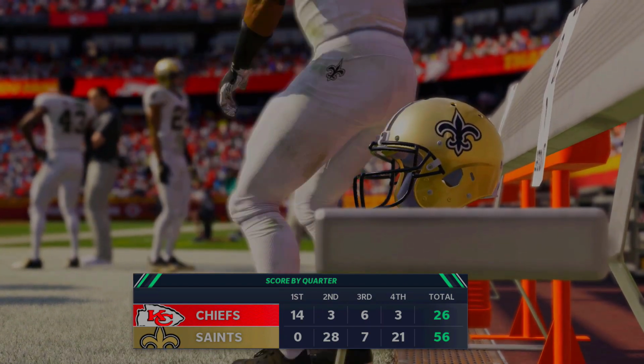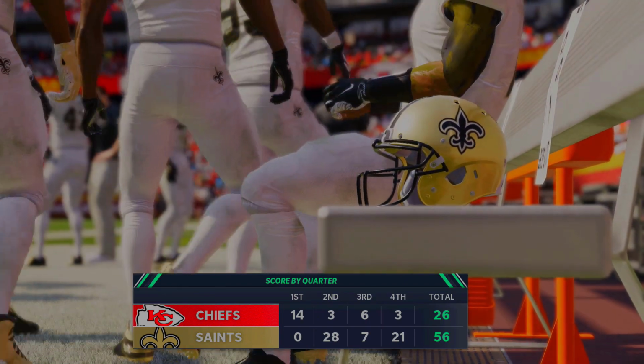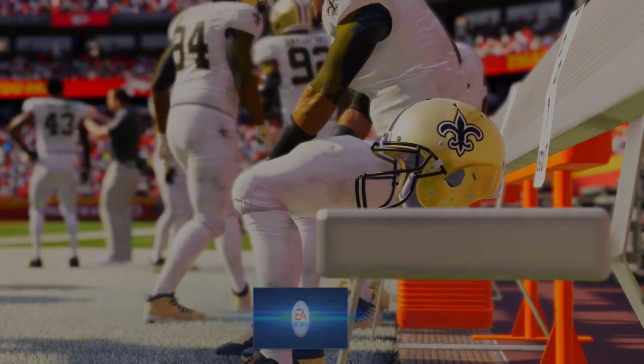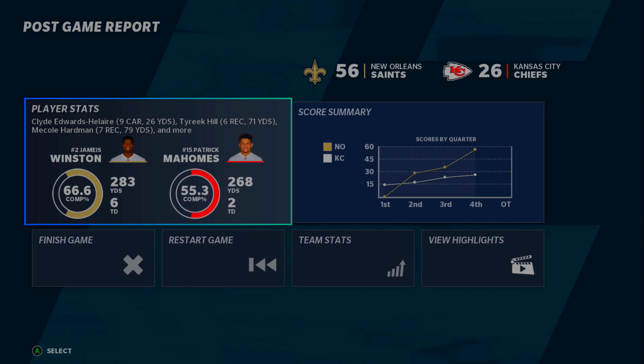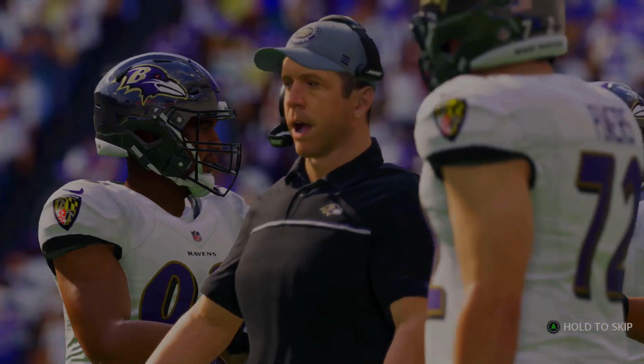Final score, don't know how this happened. 30 point blowout, 56-26 on the road, 28 second quarter points, and that is a huge win, 56-26. As you can see, Jameis Winston and Patrick Mahomes, 260 yards, 2 touchdowns.